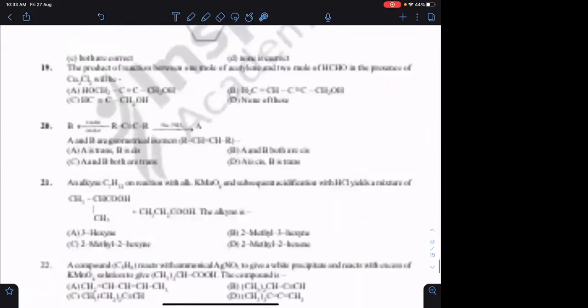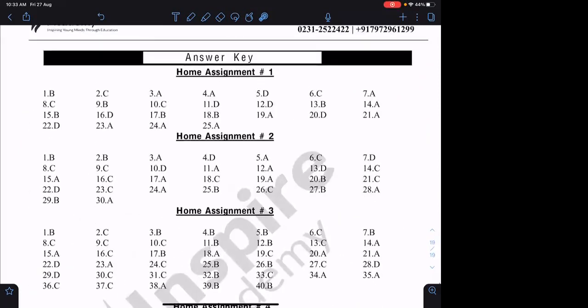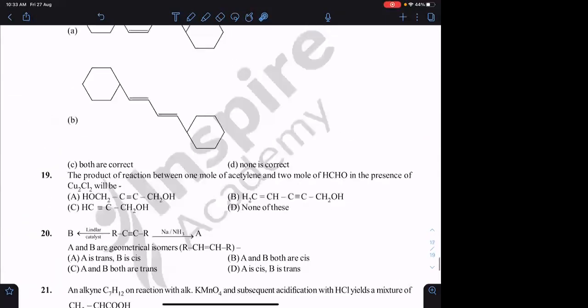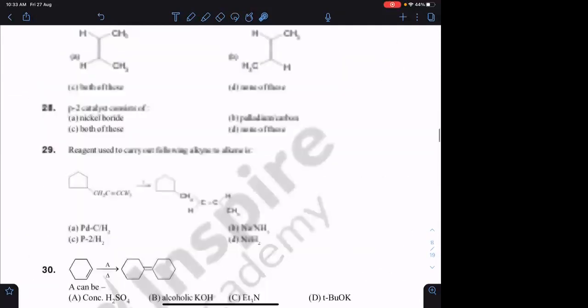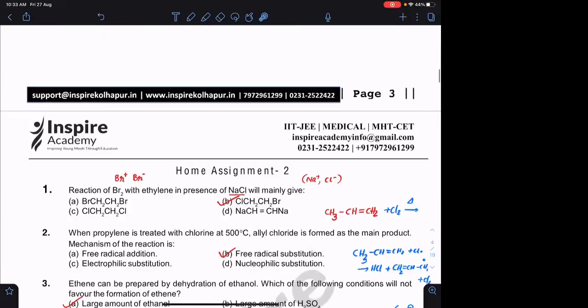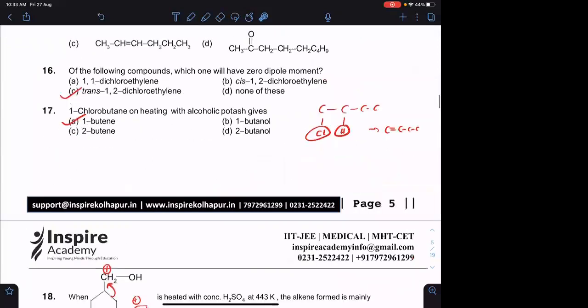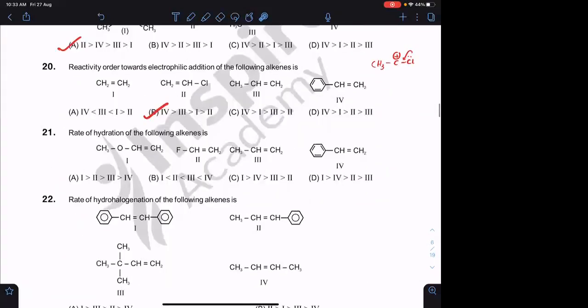Sir, 1, 2, 3, 4. 21. The option given is 1432 itself. Yes, 1432 it is.